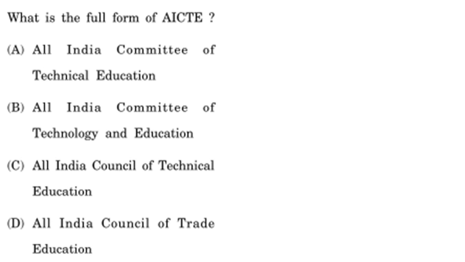The four options are All India Committee of Technical Education, All India Committee of Technical Technology and Education, All India Council of Technical Education, and All India Council of Trade Education. Obviously, trade education is ruled out, option D. All the options look similar, but the correct option is option C, All India Council of Technical Education.